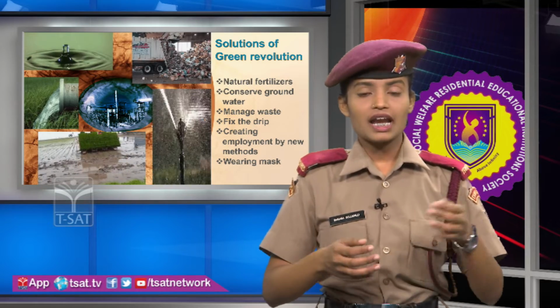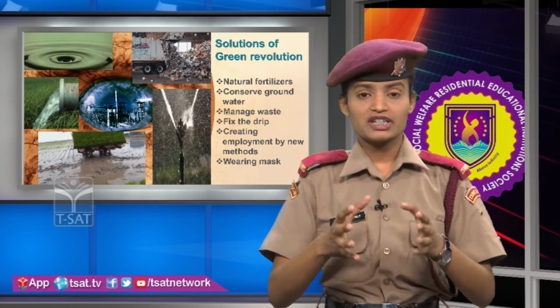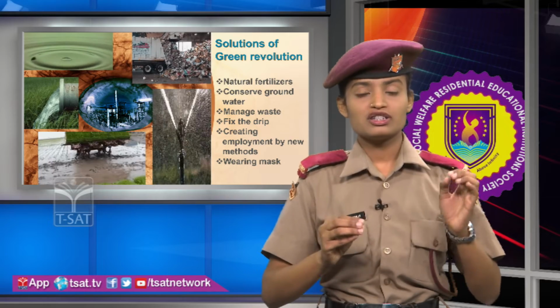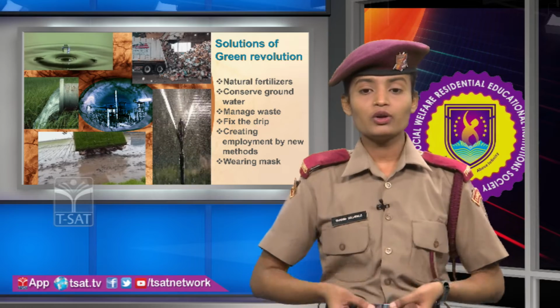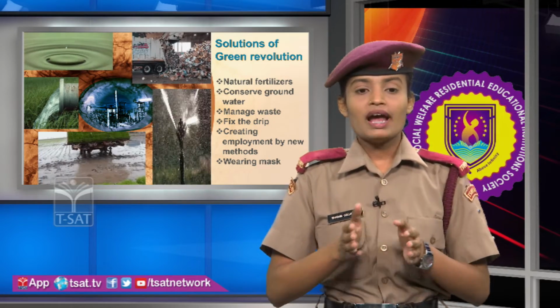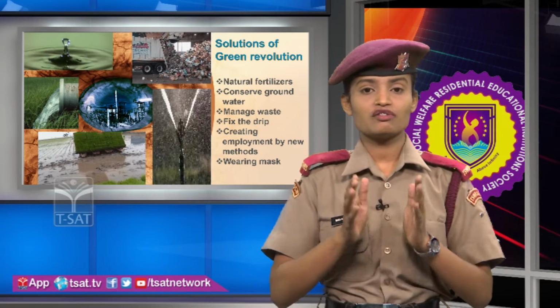For example, in agriculture there are many farmers who don't know how to use machines. So by introducing new machines, the farmer doing the agriculture work can learn how to implement that technology on the machine. While fertilizers are used, they can wear a mask. These are the solutions of the Green Revolution.